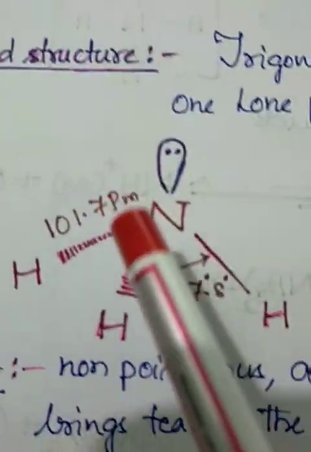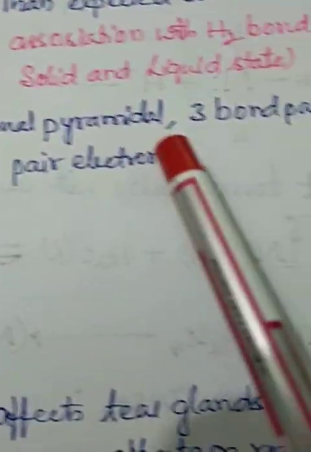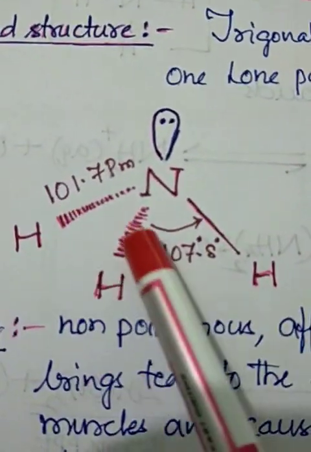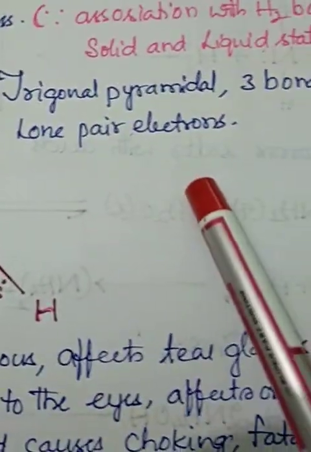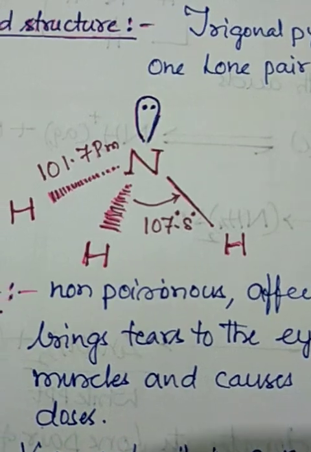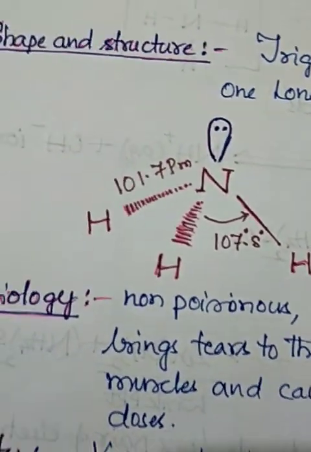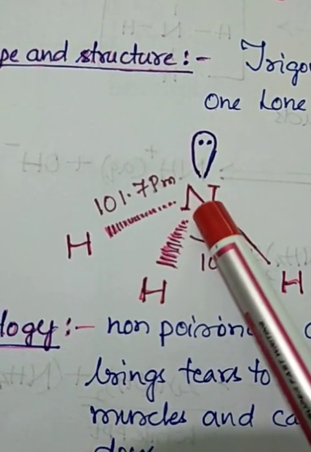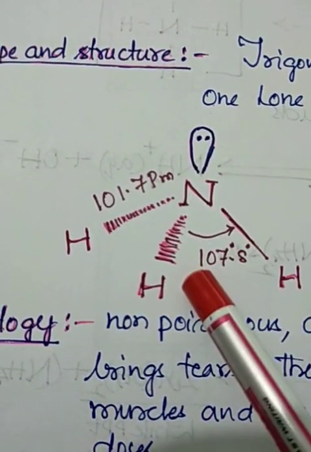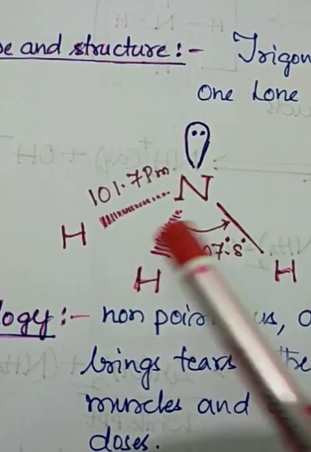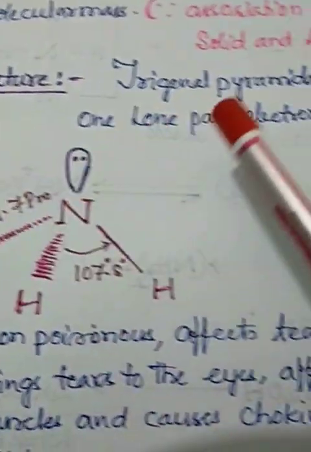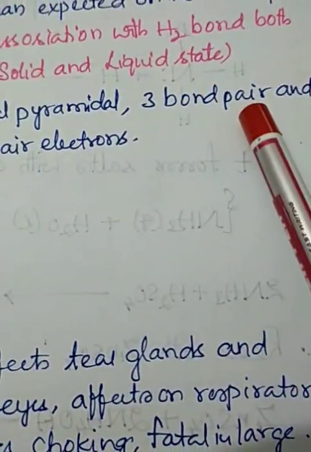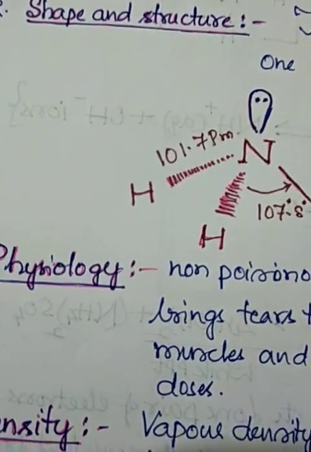Trigonal pyramidal structure, three bond pairs and one lone pair of electrons. Just to remember, very easy. Shape and structure: first write the structure, N and H3, with 107 and 101.7, and trigonal pyramidal with three bond pairs and one lone pair. This is about the structure.